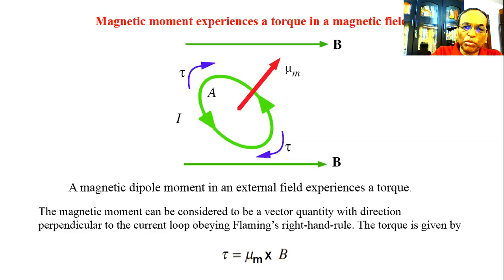The magnetic moment can be considered to be a vector quantity with direction perpendicular to the current loop, obeying Fleming's right-hand rule. So the torque is calculated as tau is equal to magnetic moment multiplied by the magnetic induction B. So tau is equal to mu m into B.